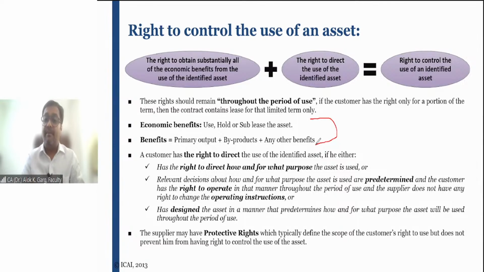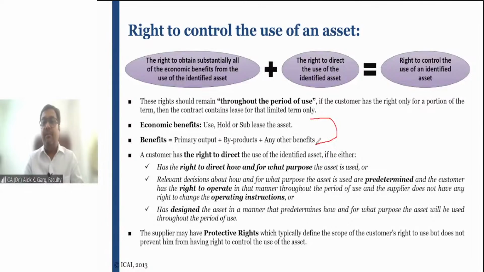Number two, sir, if the decisions about how to use the asset and for what purpose are agreed between the lessor and the lessee and written in the contract, for example, lessor is saying that this is a residential property, and it has to be used for residential purpose only. You cannot carry out any commercial activity.